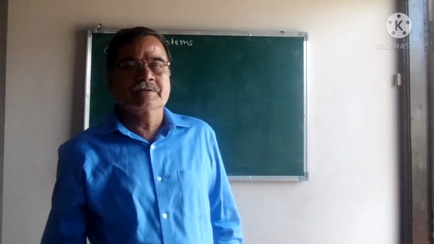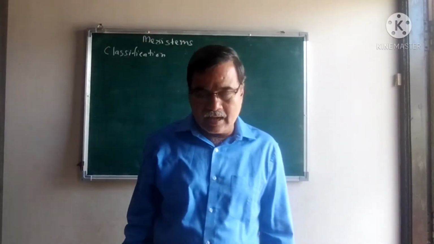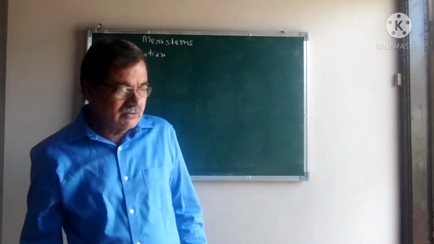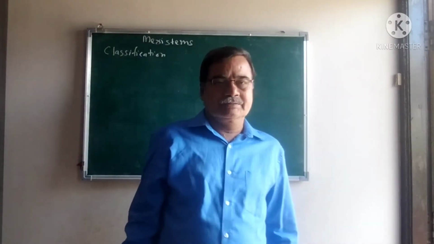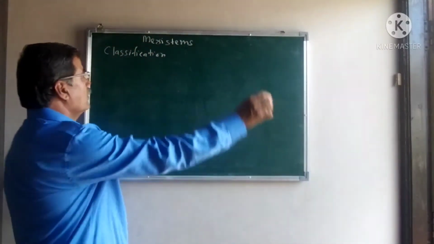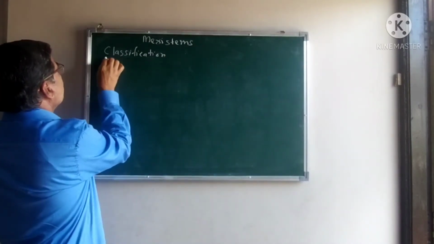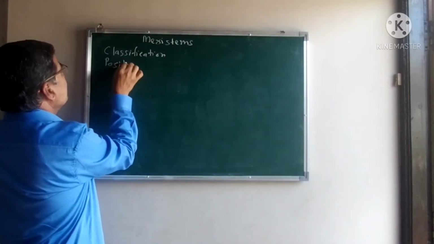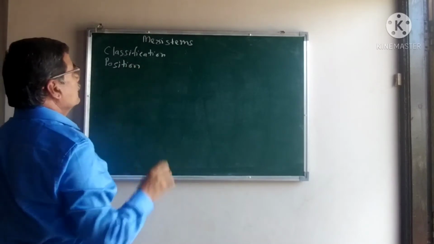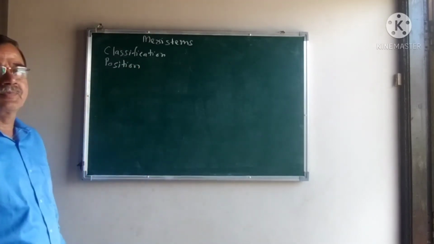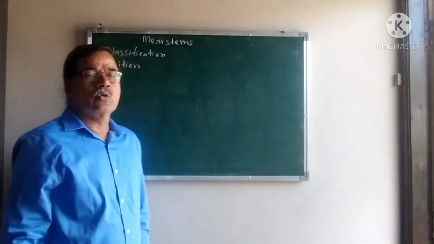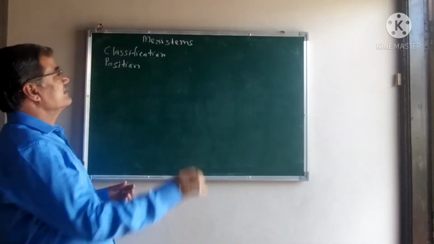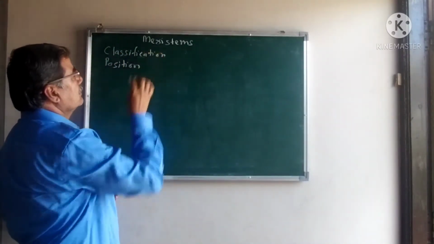They put forth different theories regarding the classification of the meristems depending upon the position of the meristem in the plant body. Means the meristems, where they are located, on the basis of that it is classified.